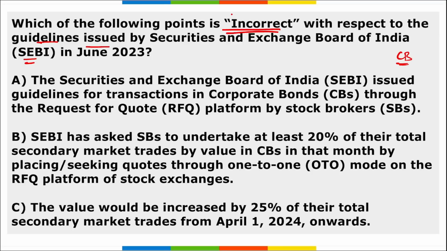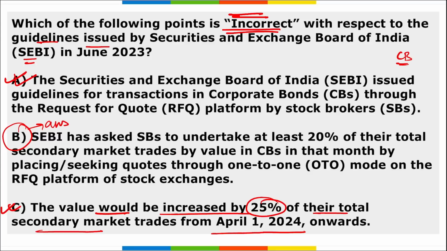So if we look among them, you have to tell which is incorrect. Option A is correct, and option C, that the value would be increased to 25% of their total secondary market trades from 1st of April, is also correct. But we have to find the incorrect one, so our answer will be option B, because SEBI has asked the stockbrokers to undertake at least 10% of their total secondary market trades by value in these corporate bonds.